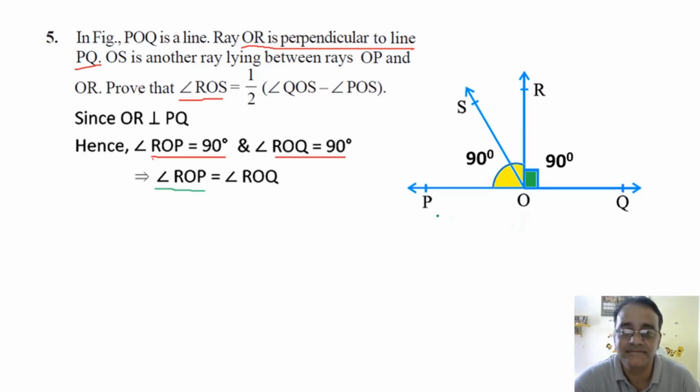Sir, angle ROS plus angle SOP. Sai Suhas, you tell me. Sir, angle ROS plus angle SOP. Okay, POS बोलेंगे क्योंकि हम लोग ऑलरेडी POS नोमेनक्लेचर दिया हुआ है. ओके फाइन. नेक्स्ट, हाउ विल यू राइट ROQ in terms of ROS?